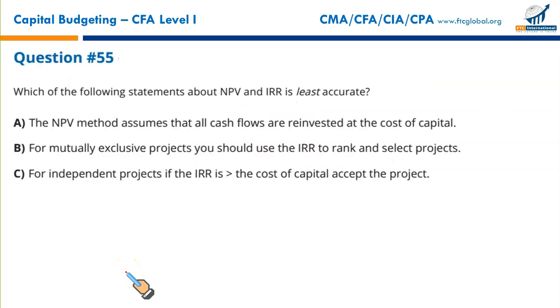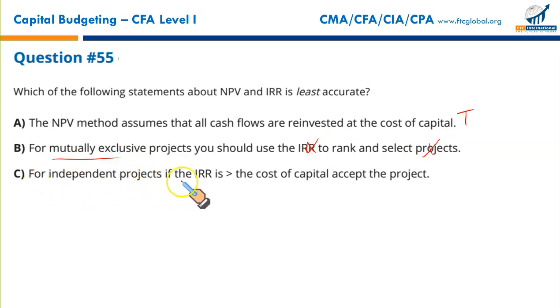B it is. Which of the following statements about NPV and IRR is least accurate? The NPV method assumes that all cash flows are reinvested at the cost of capital. It's a true statement. For mutually exclusive projects, you should use the IRR to rank the selected projects. When the projects are mutually exclusive, go for NPV. That we have already agreed with.